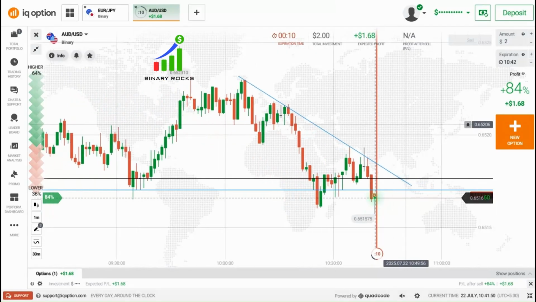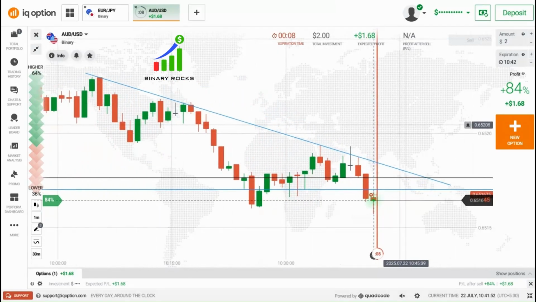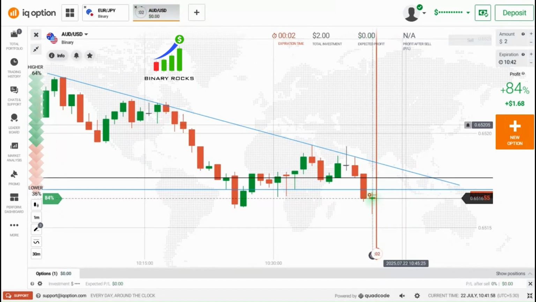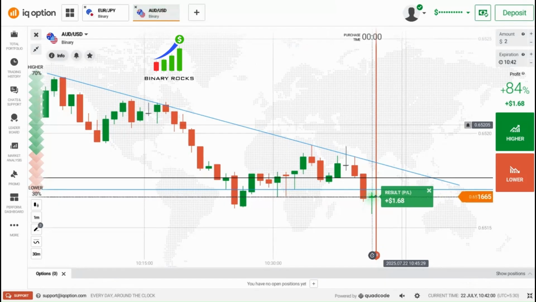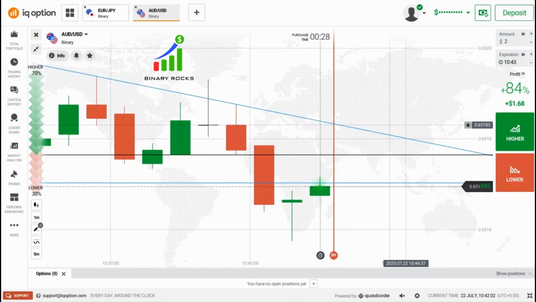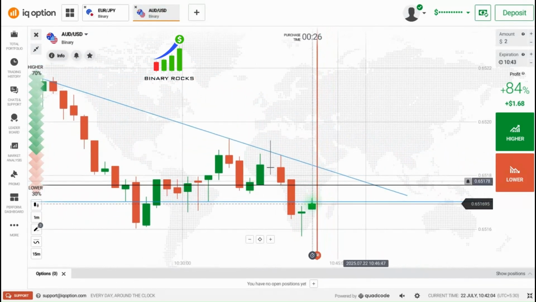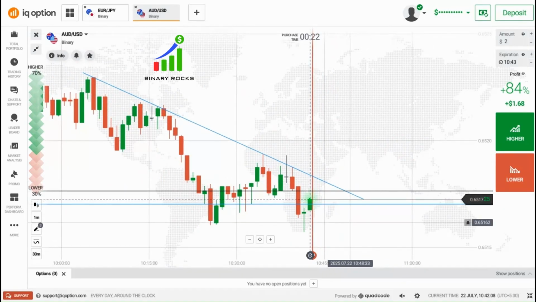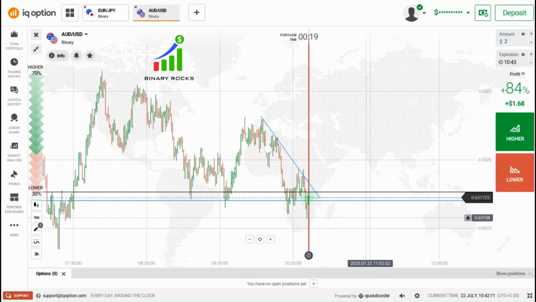So try to avoid these situations, or try to take a margin of safety. Oh, one second. Yes, finally we got buyers, but we got a win by our entry point only. So these are the reasons you should check whenever you are trading in the market.